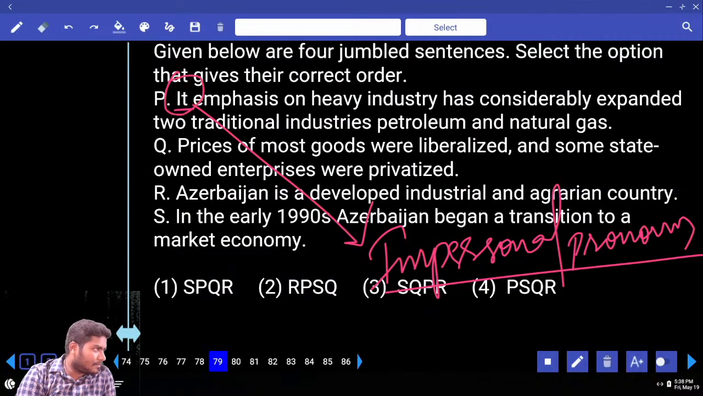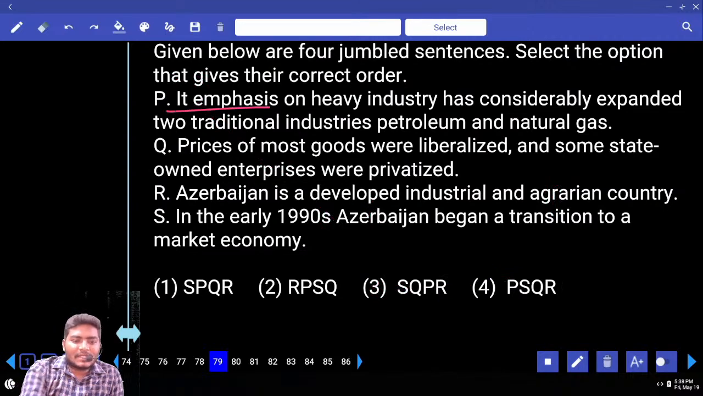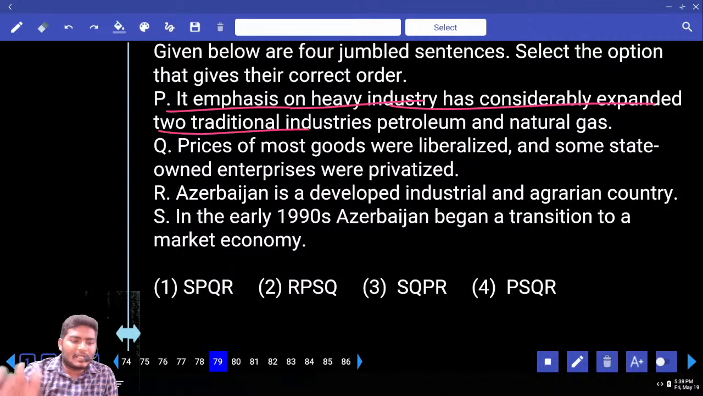There is an exception. You go to any rule in English, there is an exception. Remember this part very carefully. You go to any rule. In advanced learning, you will come across all those rules. Its emphasis on heavy industry has considerably expanded traditional industries. So clearly we need a noun here. Without a noun we cannot make a sentence, first of all.